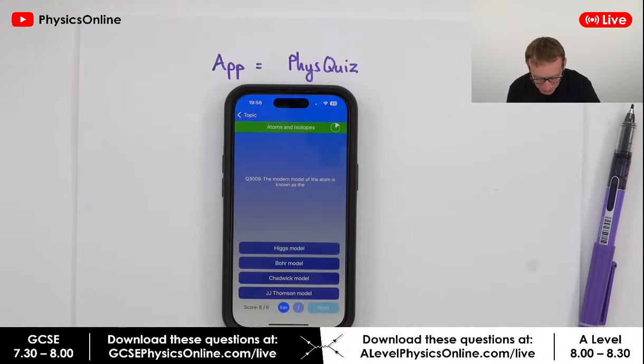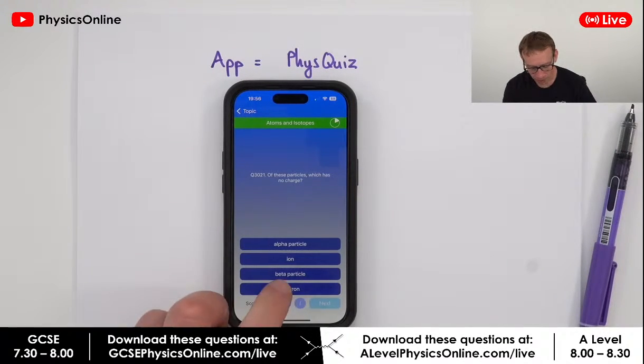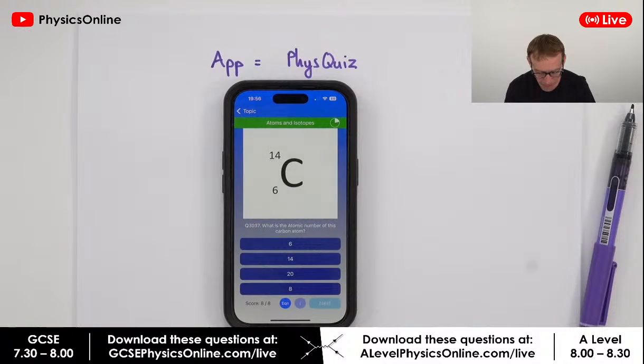So let's just go to next. The Bohr model. Okay, right. Of these particles, which has no charge? An alpha particle, an ion, a beta particle, or a neutron? So, which of these, A, B, C, or D, or you can type it out, has no charge? The answer, everybody's got this, you're all awesome, neutrons are neutral.